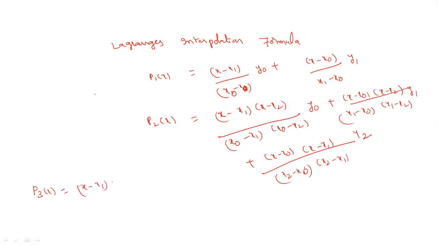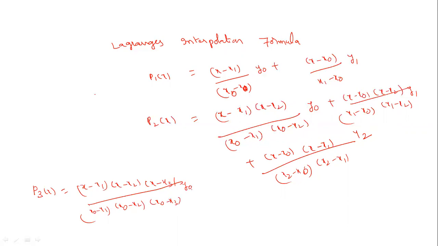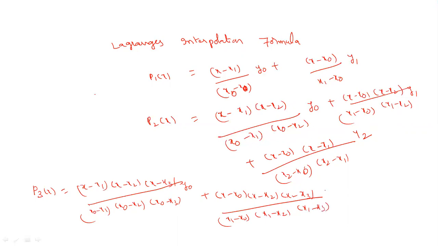(x minus x1) into (x minus x2) into (x minus x3) by (x0 minus x1) into (x0 minus x2) into (x0 minus x3) into y0, plus (x minus x0) into (x minus x2) into (x minus x3) by (x1 minus x0) into (x1 minus x2) into (x1 minus x3) into y1, plus (x minus x0) into (x minus x1) into (x minus x3) by (x2 minus x0) into (x2 minus x1) into (x2 minus x3) into y2.